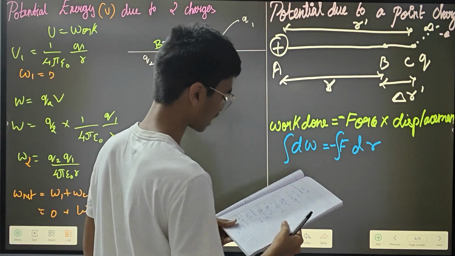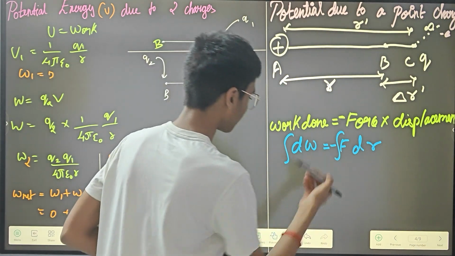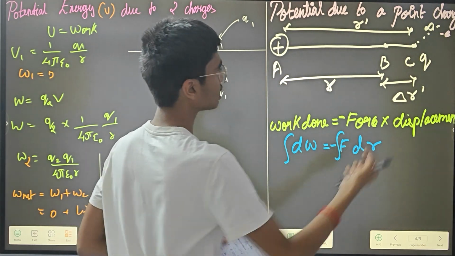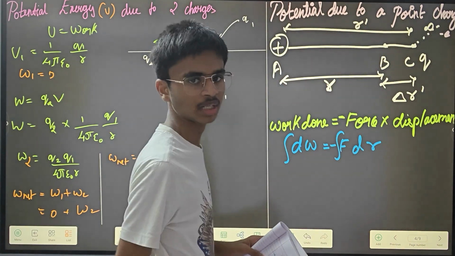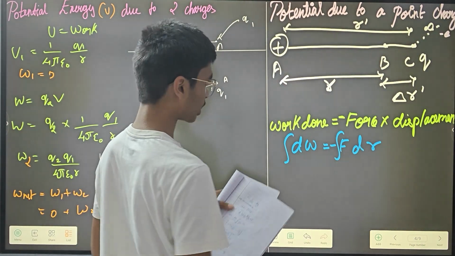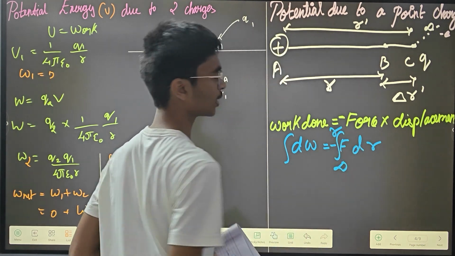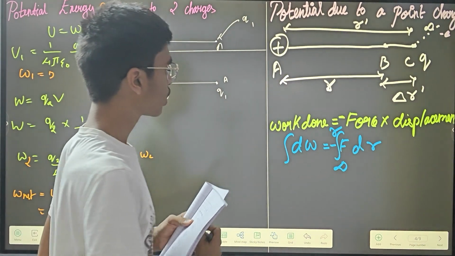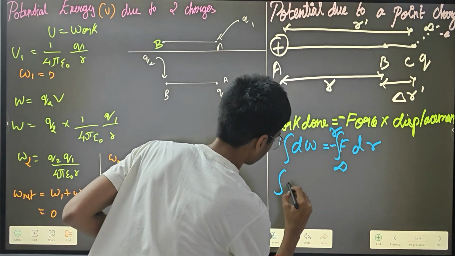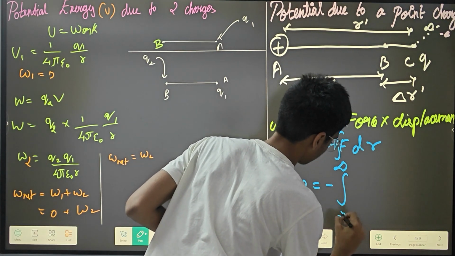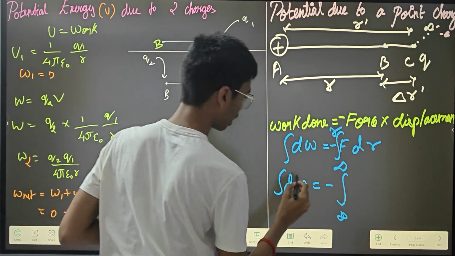Okay, actually sometimes I just get doubts, because sometimes I write wrong. Not sometimes, literally all the time I'll be writing wrong. See, from infinity to this point it has to come, right? So what is the upper limit going to be? The limits are r and infinity. From infinity only it is coming to r distance. So integration of dW is equal to minus integration of, here it is infinity, and here it is r.